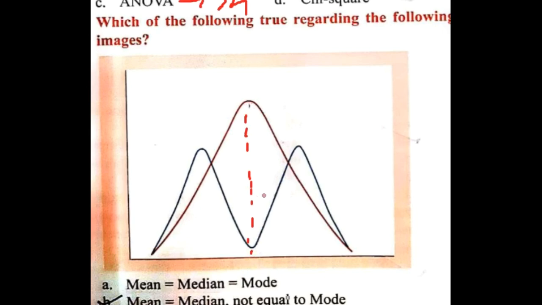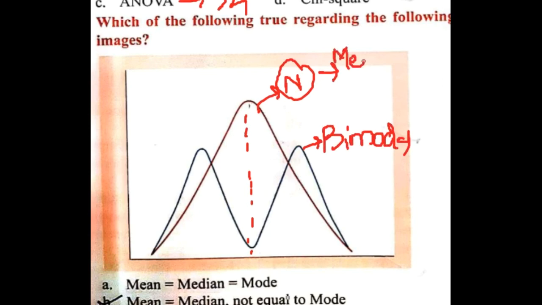This red line is the normal distribution, whereas this green line is a bimodal distribution. In normal distribution, mean equals median equals mode.